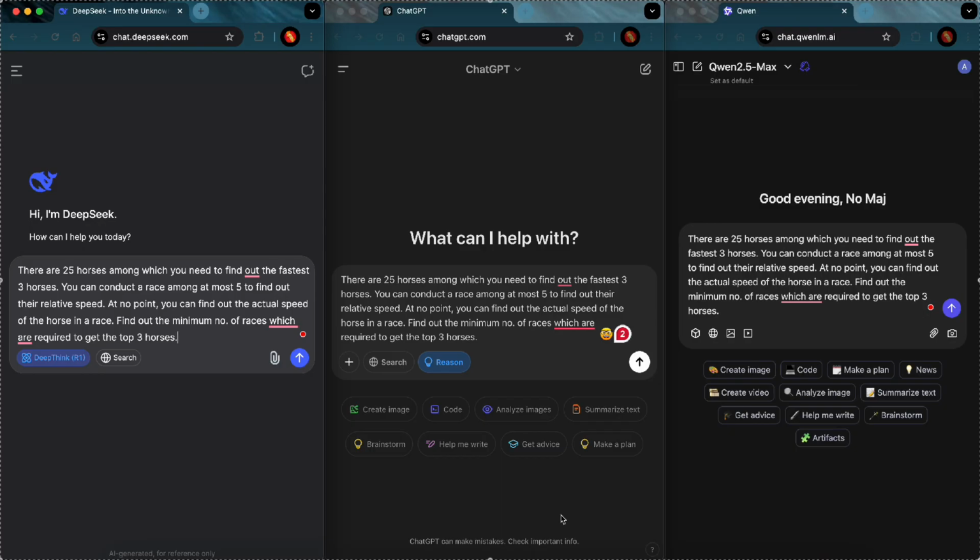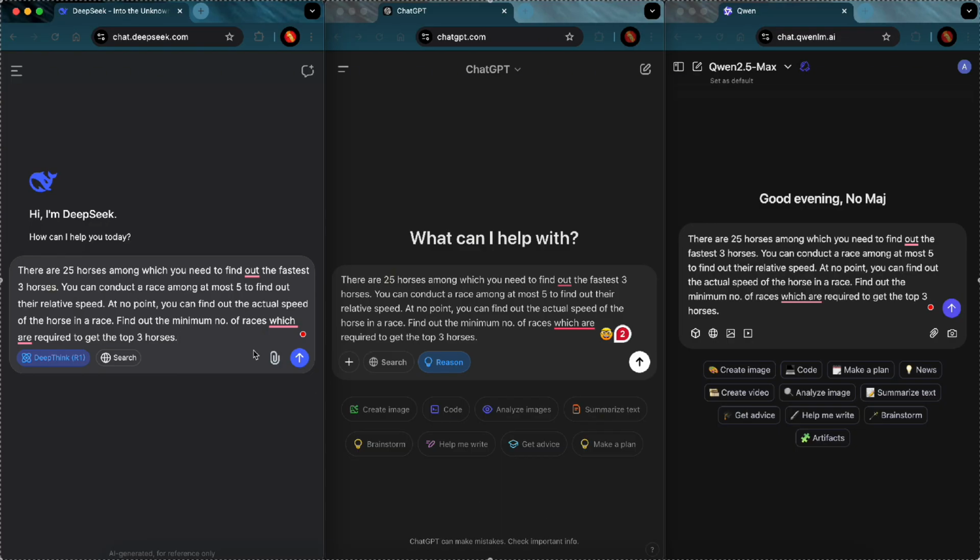There are 25 horses, among which you need to find out the fastest 3 horses. You can conduct a race among at most 5 to find out their relative speed. At no point can you find out the actual speed of the horses in a race. Find out the minimum number of races which are required to get the top 3 horses.